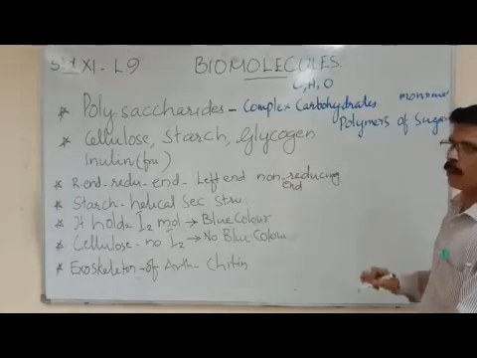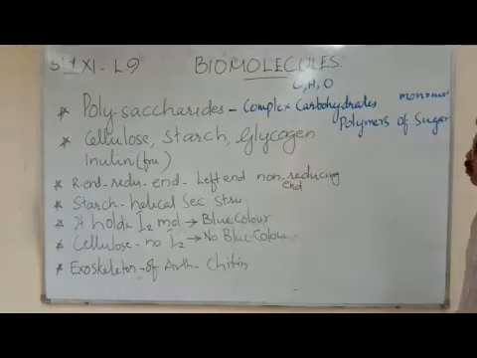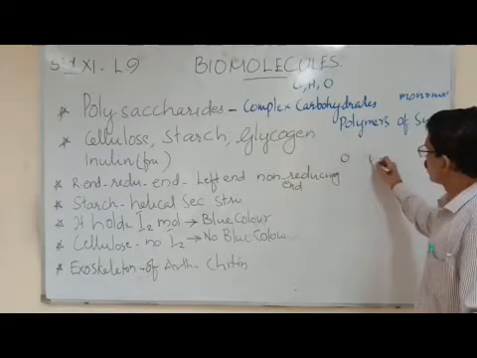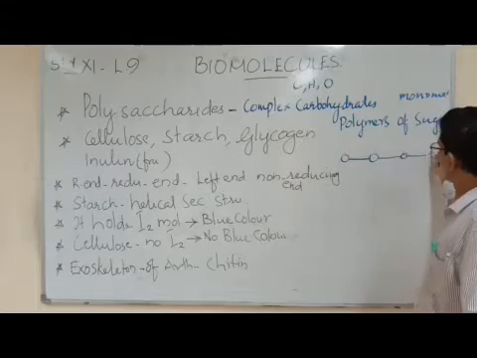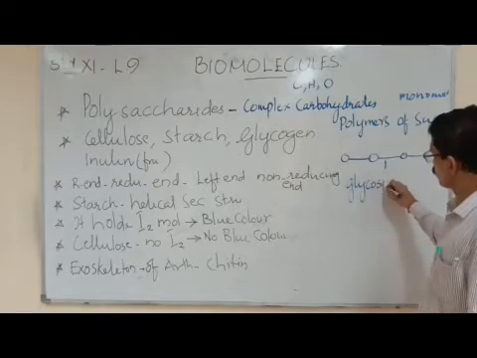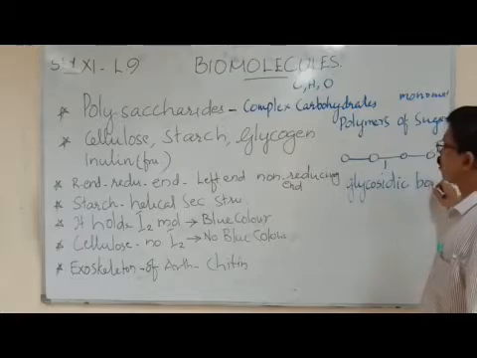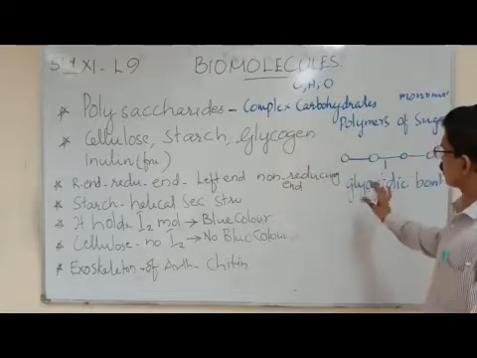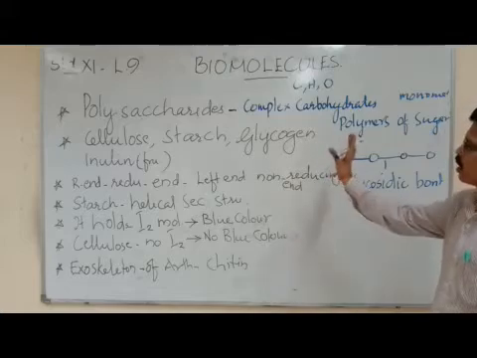They are polymers formed of sugar monomers connected together by glycosidic bonds. So in a polysaccharide, you can see monomers of sugars are connected together by glycosidic bonds. You got that idea? Okay.